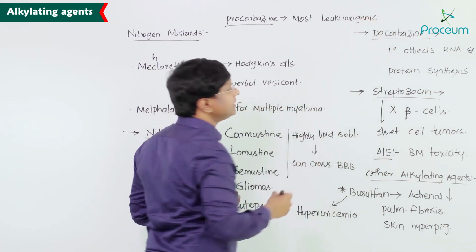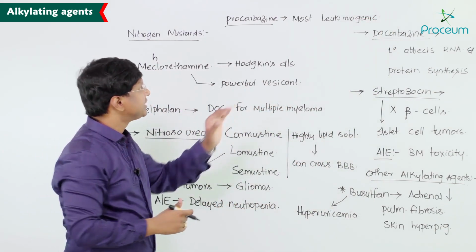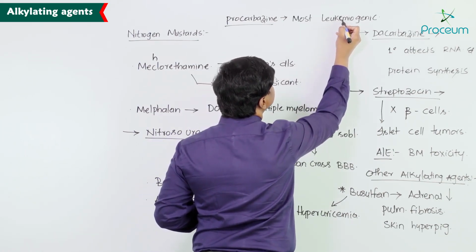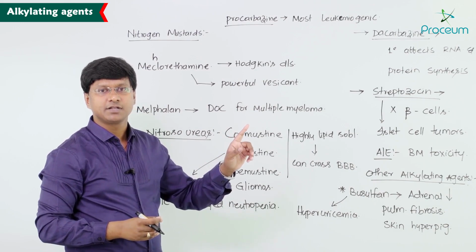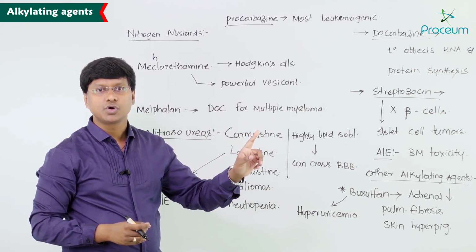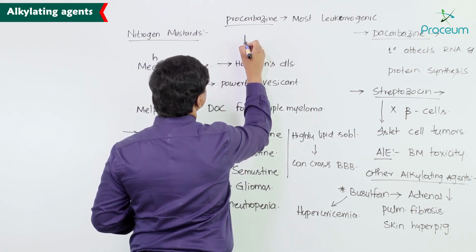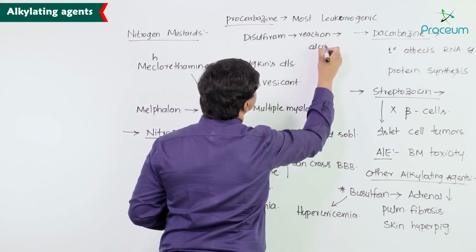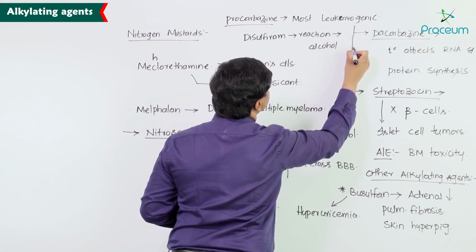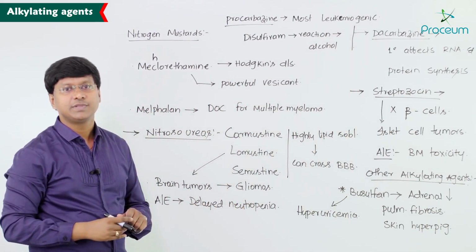And apart from being leukemogenic, right? Apart from being leukemogenic, this particular procarbazine also causes a disulfiram-like reaction with alcohol.